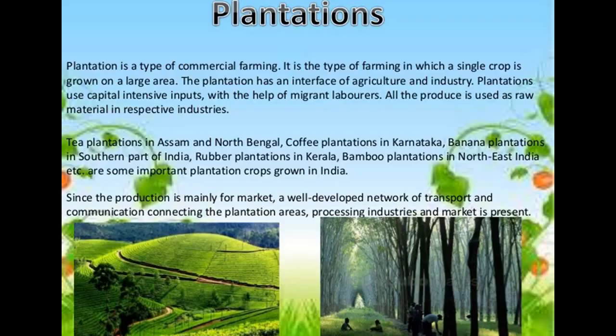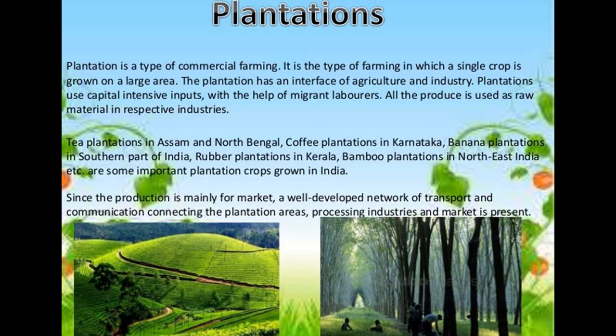Now there is one more kind of farming, a commercial farming only, that is plantation. That is counted in commercial farming. It is a type of farming in which a single crop is grown on a large particular area, and the plantation has an interface of agriculture and industry. So the plantation uses capital intensive inputs with the help of migrant laborers, and all the produce is used as raw material in respective industries.